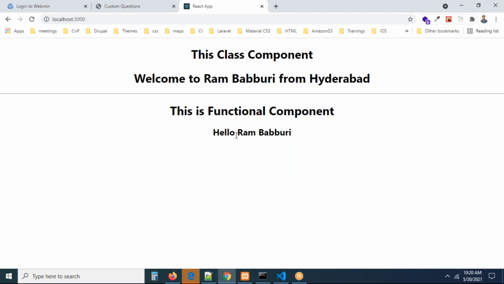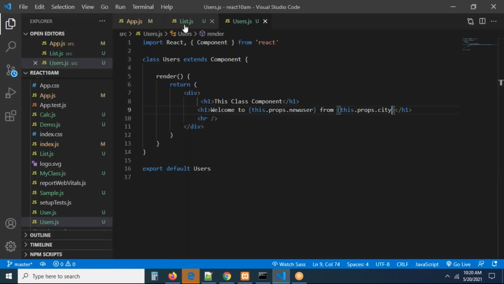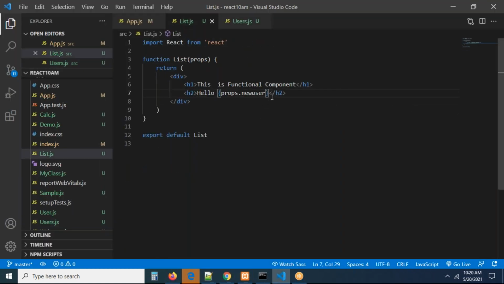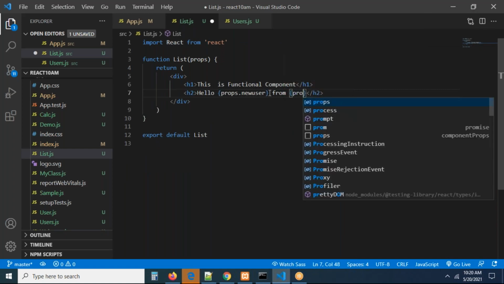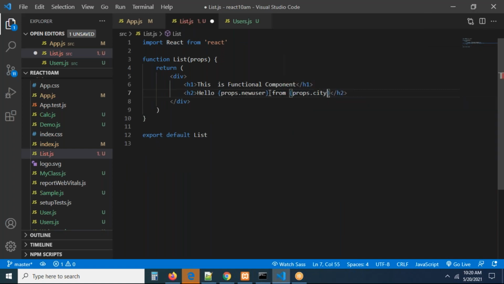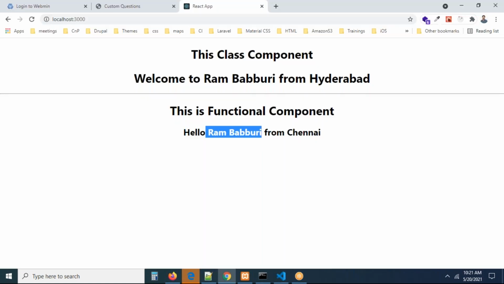So here also you want to access this now. So how can we access this in the list component? Now you can go there, and this is going to be "Hello user from props.city," that's all. Simply props.city only you have to access. The this keyword is always available within the class component only. Remember carefully, it is not available outside of a class. Props.city, and you can see "Hello Ram from Chennai city."